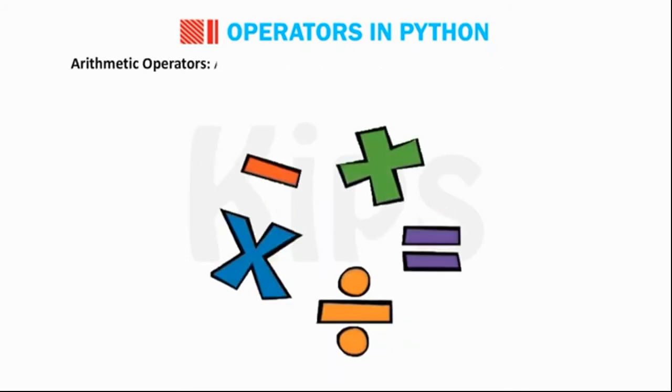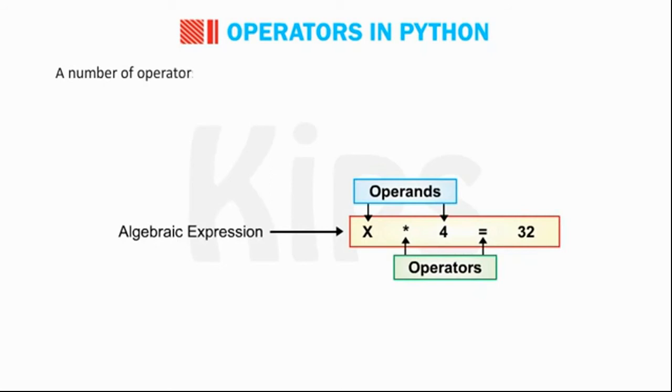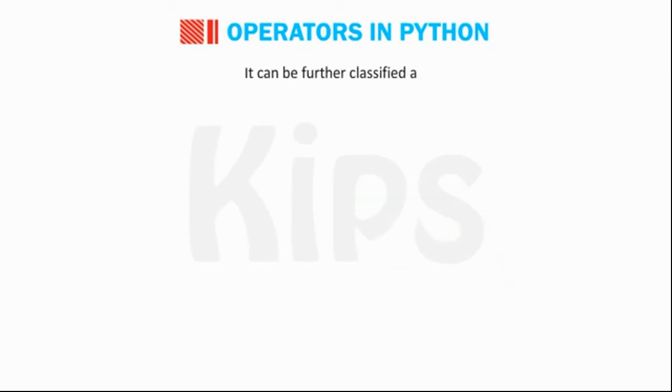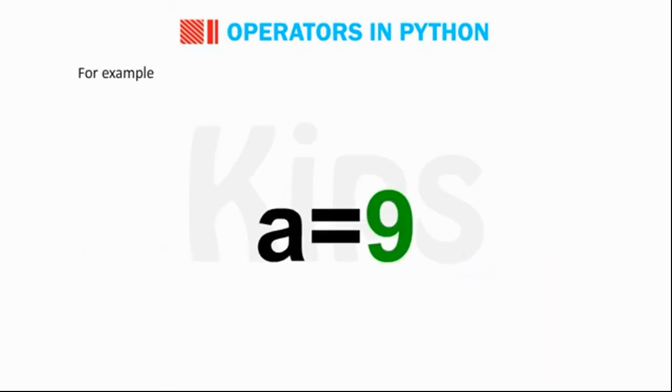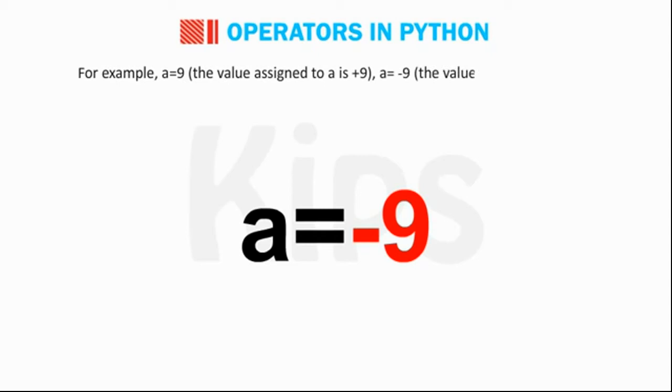Arithmetic operators. As the name implies, arithmetic operators are used to perform mathematical operations. A number of operators are available in Python to form arithmetic or algebraic expressions. It can further be classified as unary operator. It works on a single operand. It can be plus unary or minus unary. For example, a = +9. The value assigned to a is +9. a = -9. The value assigned to a is -9.